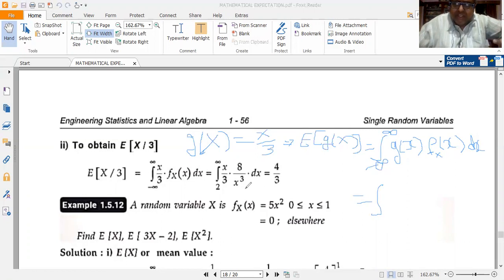Now fx of x is equal to 8 by x cubed for x greater than 2, that is 2 less than x less than infinity. So this becomes integral 2 to infinity x by 3 into 8 by x cubed.